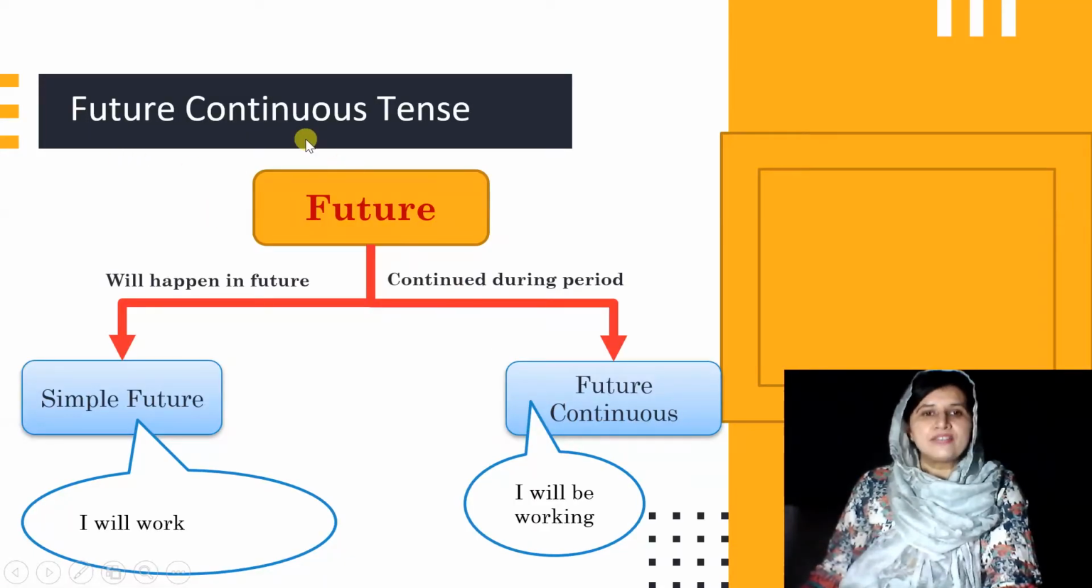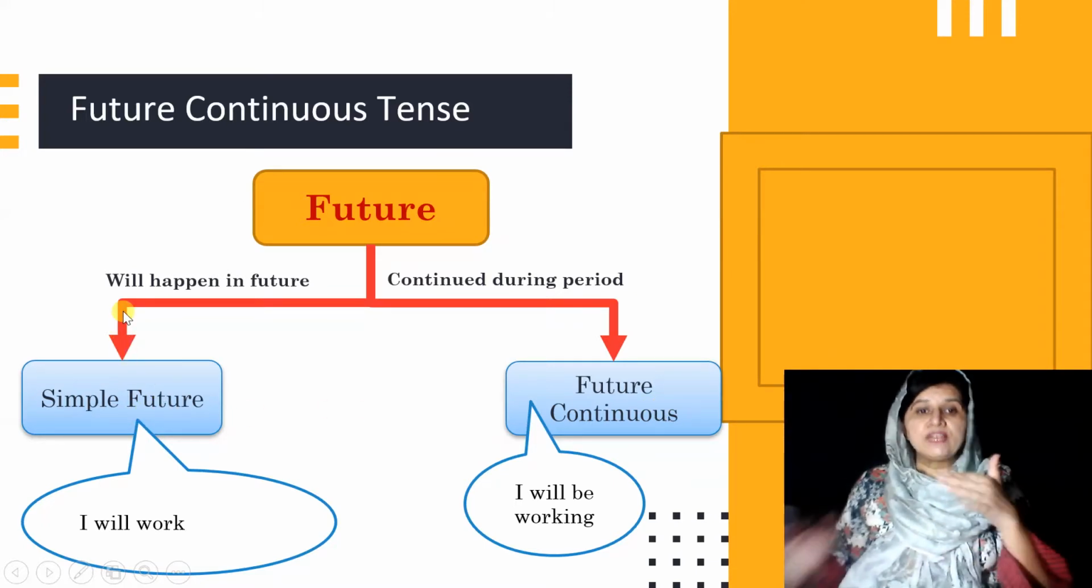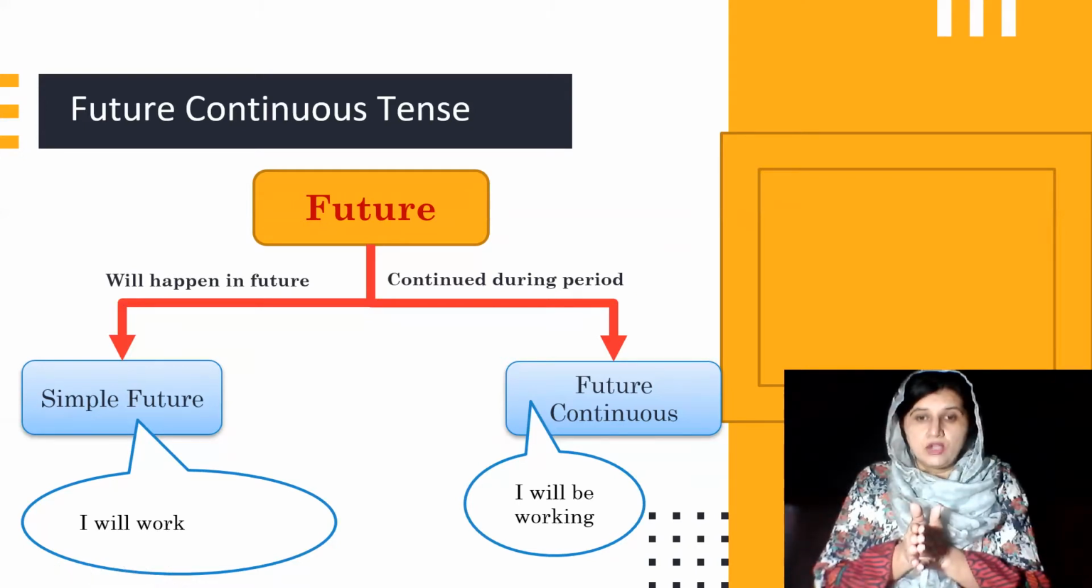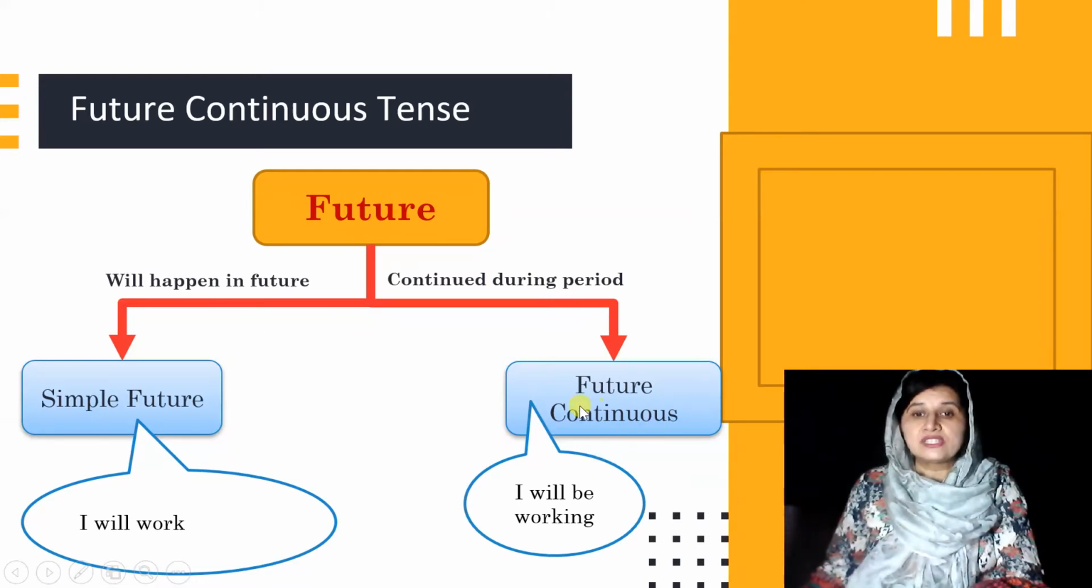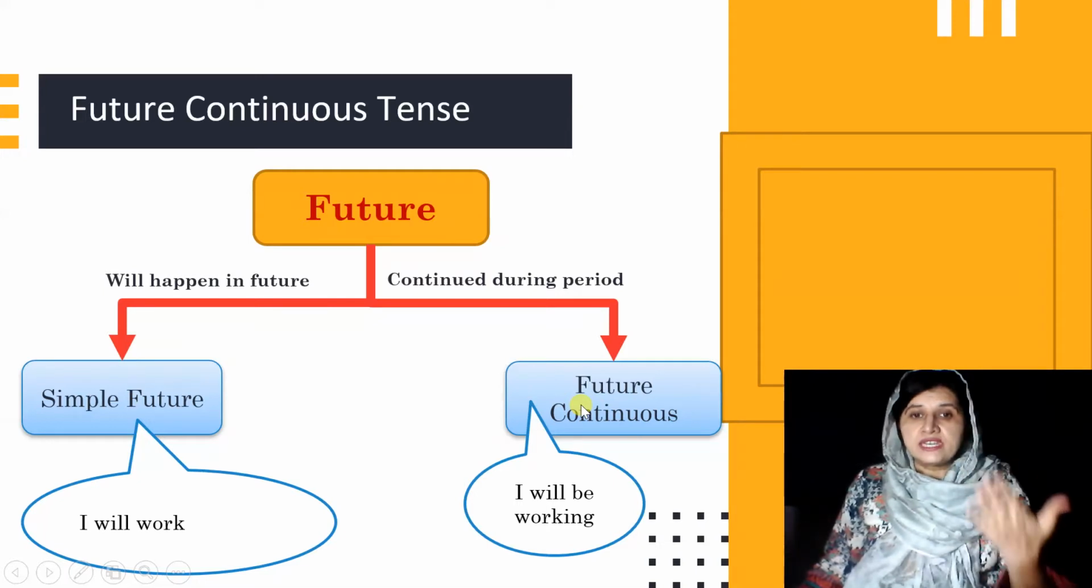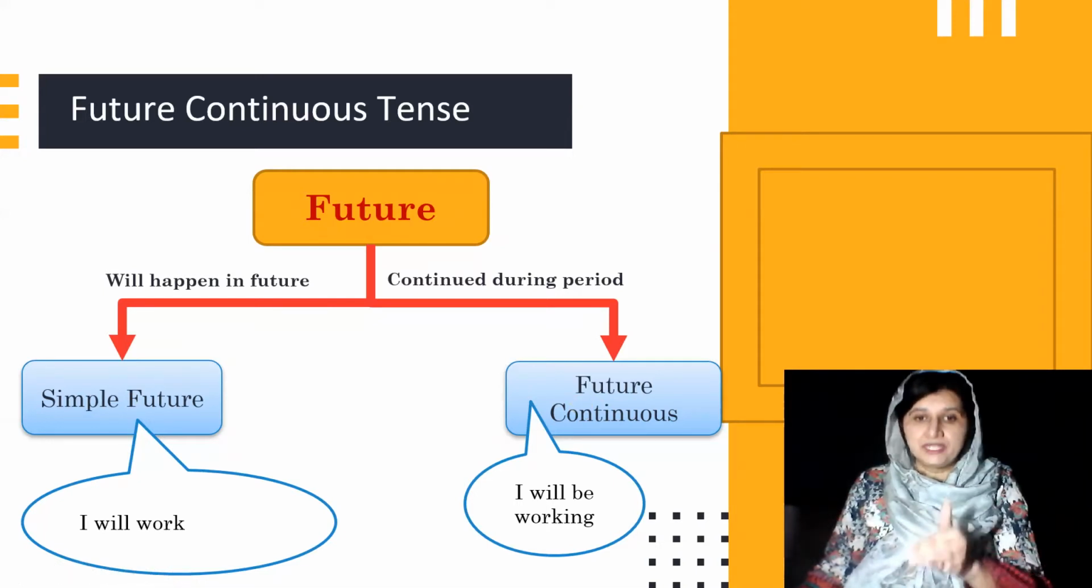In order to understand future continuous tense, first of all we need to see the difference between simple future and future continuous tense. Simple future talks about any activity, any action that will happen in future. On the other hand, future continuous tense is interested in telling us about the continuity of any action during a period.